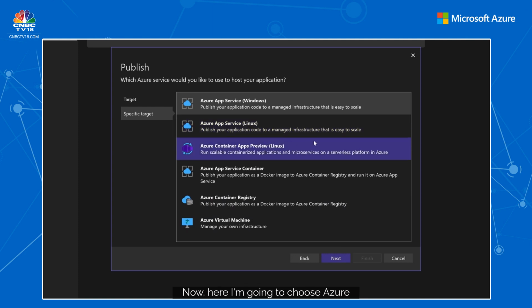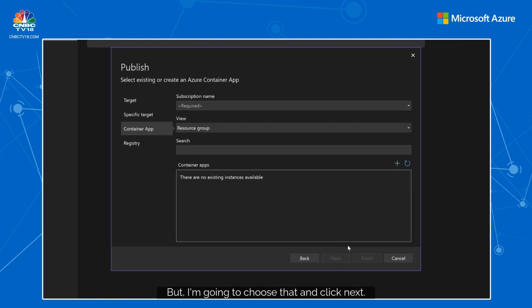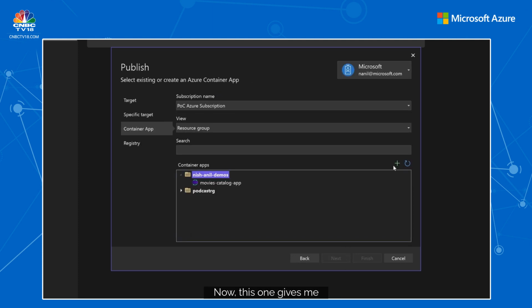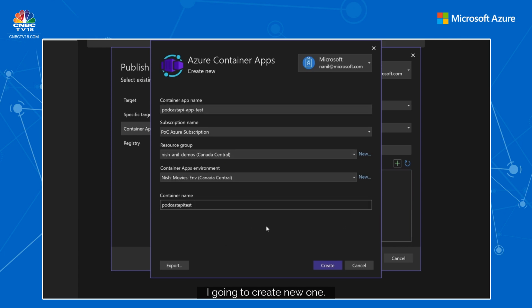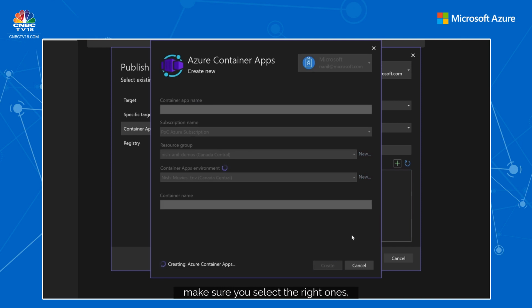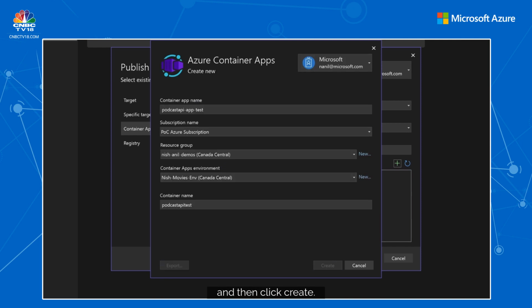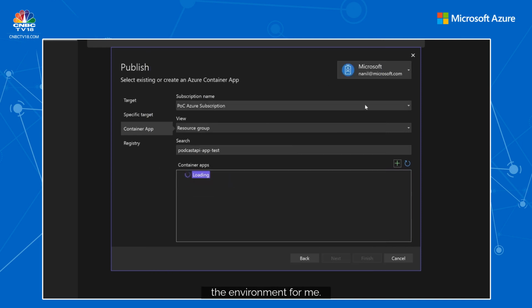You can also choose Docker Container Registry if you're simply creating an image. Now here I'm going to choose Azure Container Apps. You see preview, but it's now GA, but I'm going to choose that and click next. Now this one lets me select container apps. I'm going to create a new one. I'm going to create a name. It creates an environment. It provides resource groups and other things. Make sure you select the right ones and then click create. Now this will go ahead and create the environment for me.